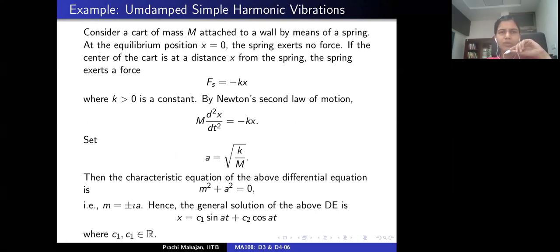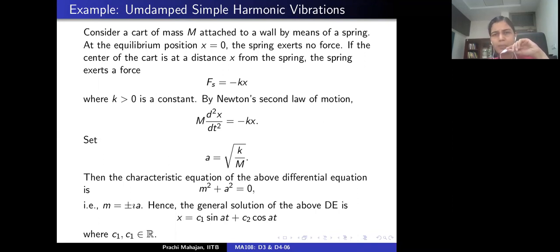What happens at the equilibrium position when x is 0? The spring exerts no force. When the center of the cart is at a distance x from the spring, then the force exerted is given as minus of kx, where k is some constant.